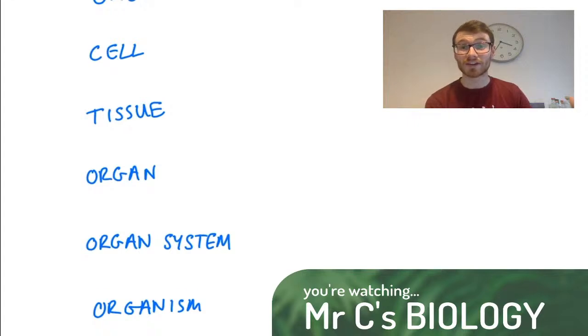A human being is an organism, but also plants are organisms as well. And so we can think of the plant organ systems being things like they have a transport system, they have a reproductive system in their flowers and other things like that.